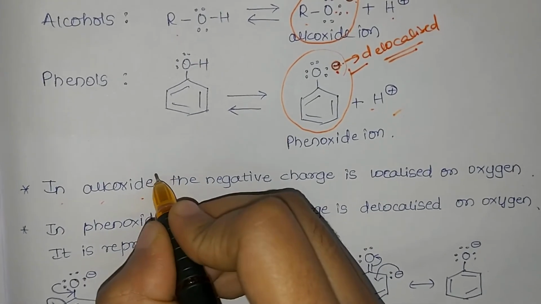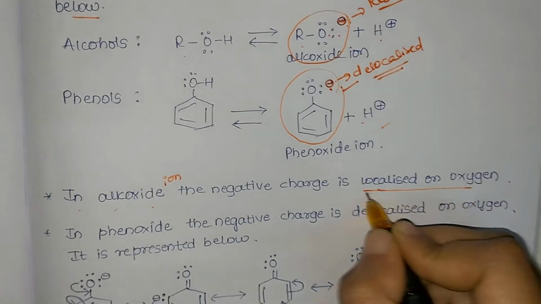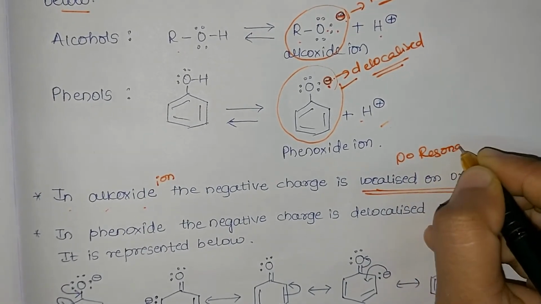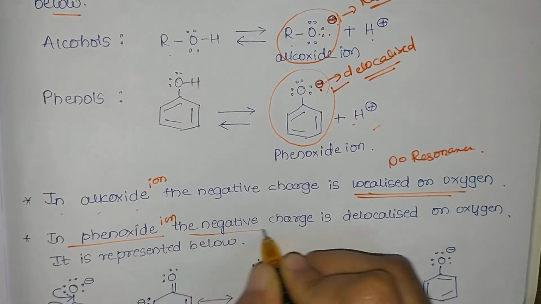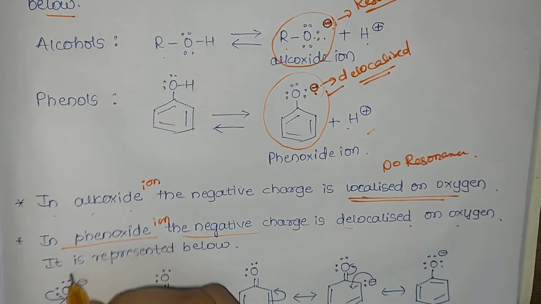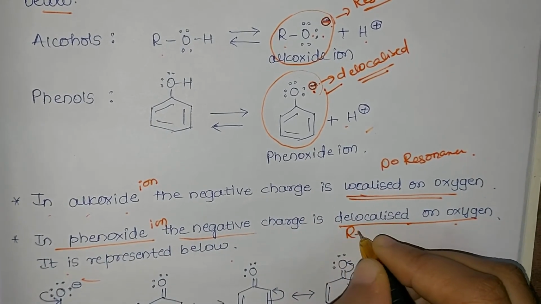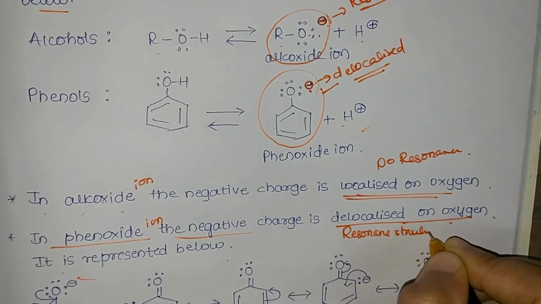So in alkoxide ion the negative charge is localized on oxygen. We are not showing equal distribution of that charge, hence we say no resonating structures can be written for an alkoxide ion. Whereas in case of phenoxide ion, the negative charge is delocalized on oxygen. It is represented below. So let us consider the structures here. Delocalized on oxygen means we will understand it by writing the resonating structures.